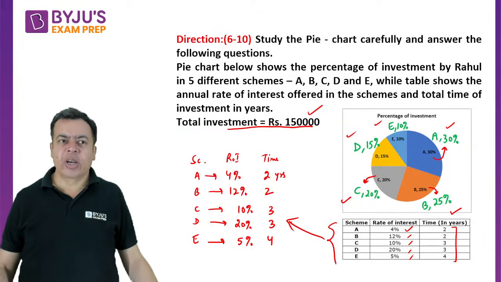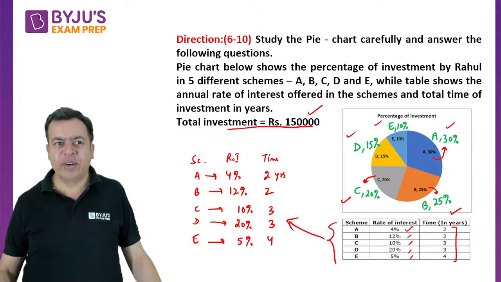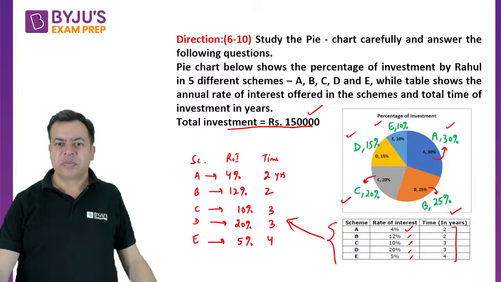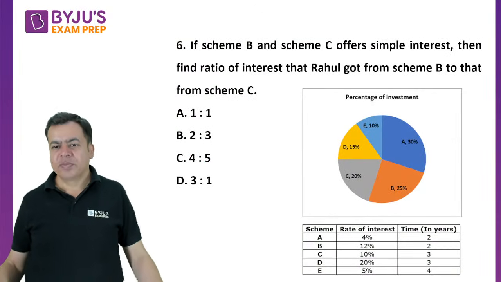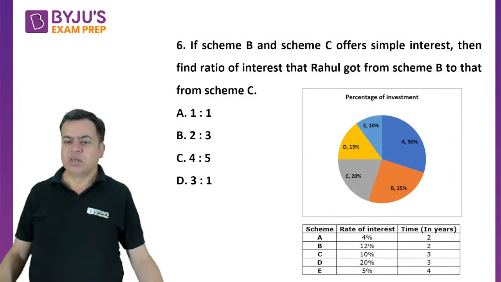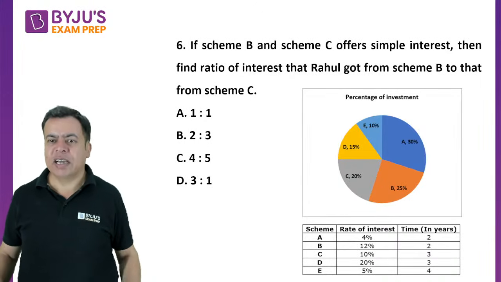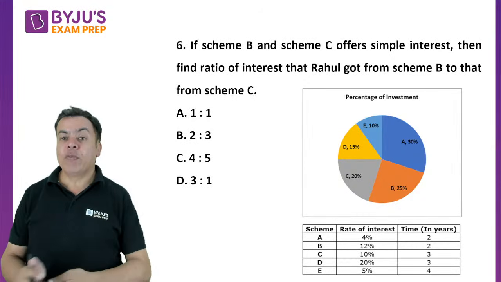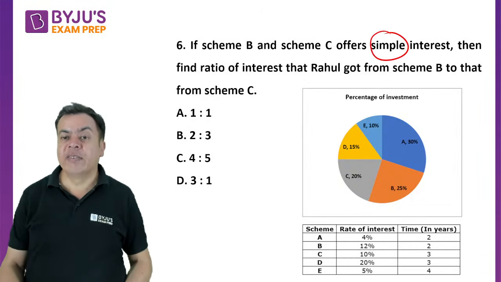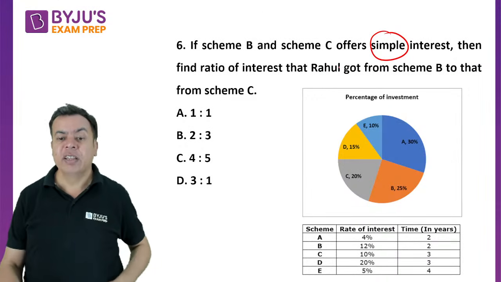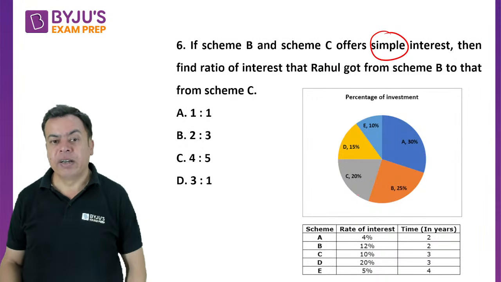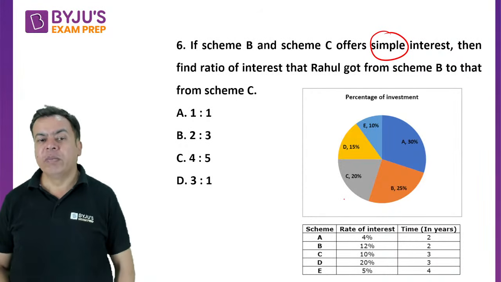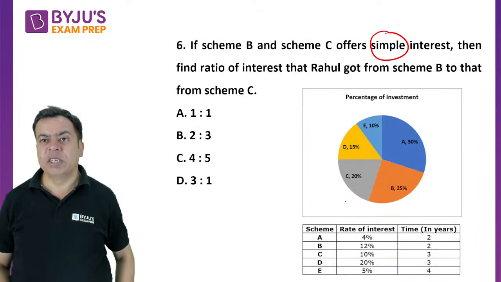right? Okay, चलो क्वेश्चंस पे चलते हैं, फिर फटाफट आंसर करेंगे। Okay, I hope this would be visible also, right? I have just increased right. Okay, let's see. If scheme B and scheme C offer simple interest, now it is given, right, in the question it is given that if B and C are offering simple interest, then find the ratio of interest that Rahul got from scheme B to that from scheme C.